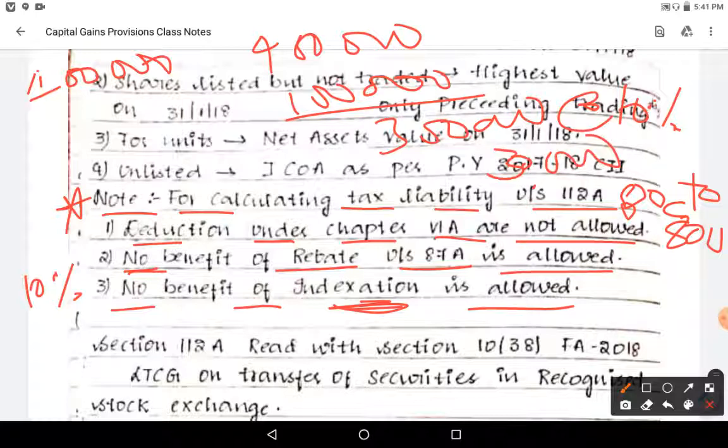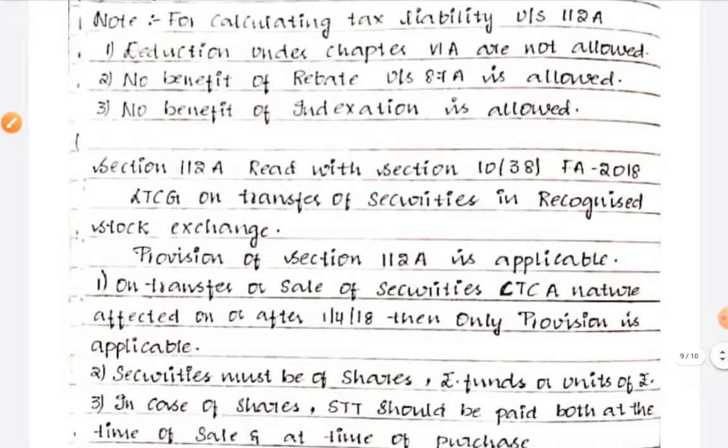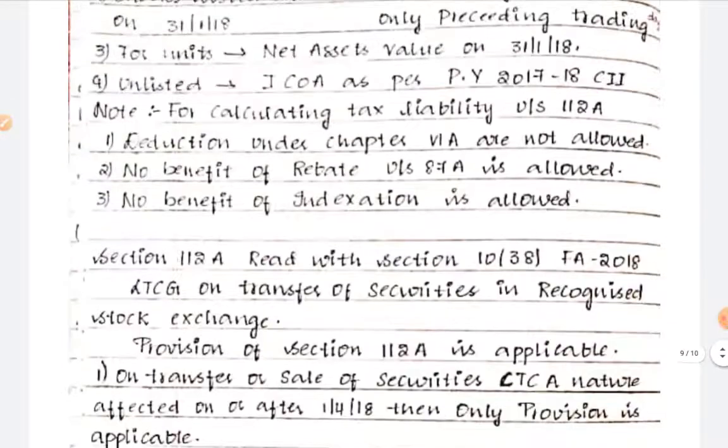No deductions, no rebate, nothing. Please remember.